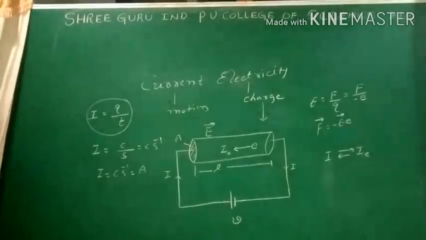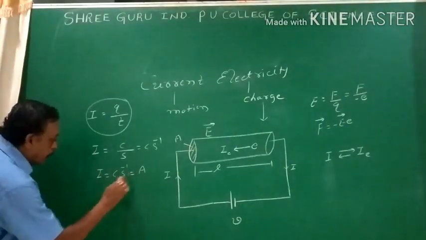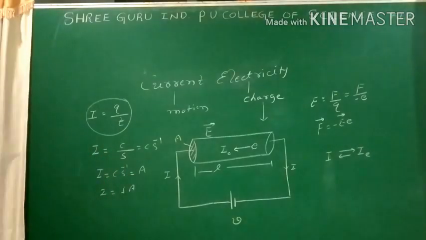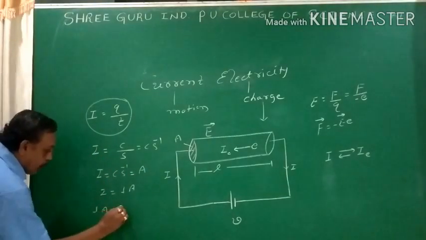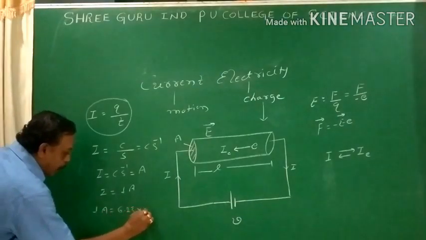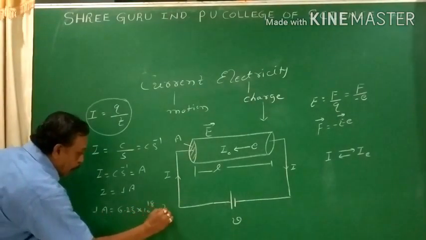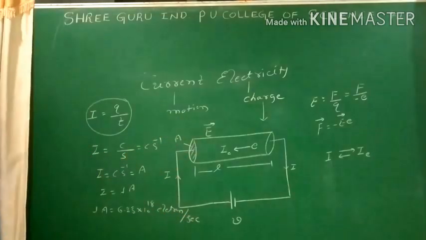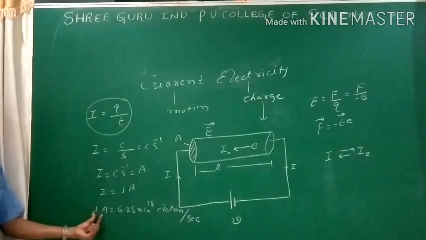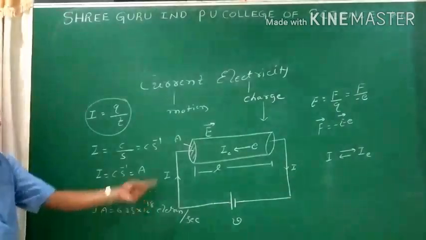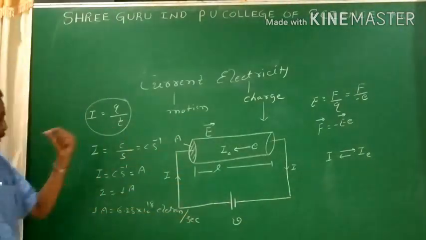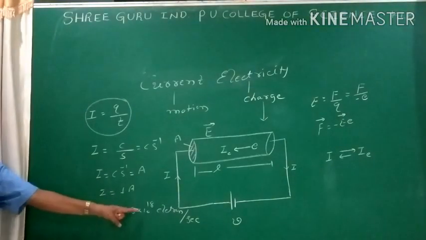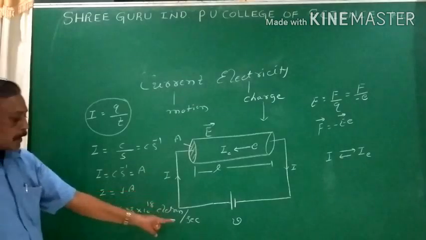If I take the charge, 1 ampere consists of how many electrons? So 1 ampere consists of 6.25 into 10 to the power of 18 electrons crossing the conductor per second. So this much amount of charge crossing through the conductor per second constitutes 1 ampere.